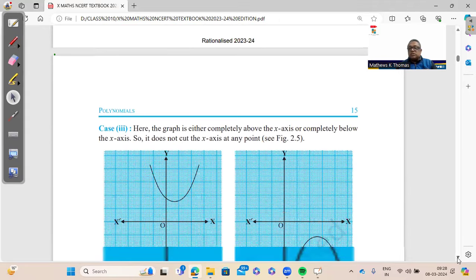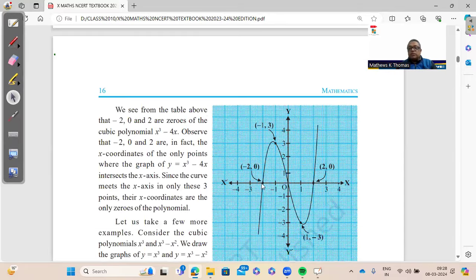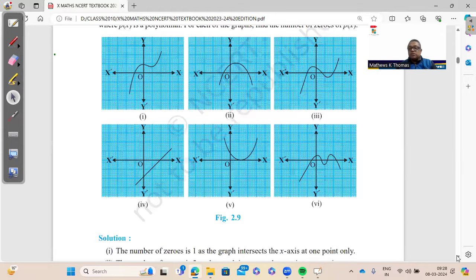So this is a question. A graph need not be drawn. You will already be given the graph. So here we have 3 zeros for this polynomial. So it's a 1 mark question. You can expect only a 1 mark question from the first exercise.